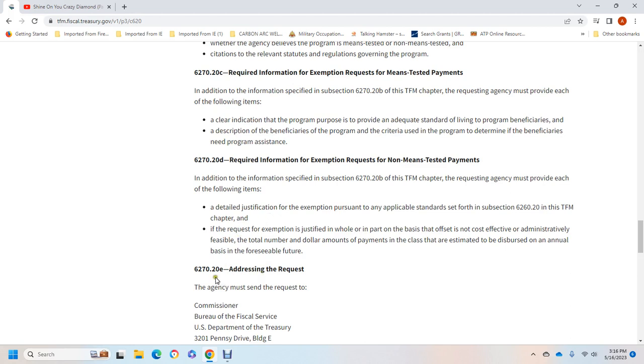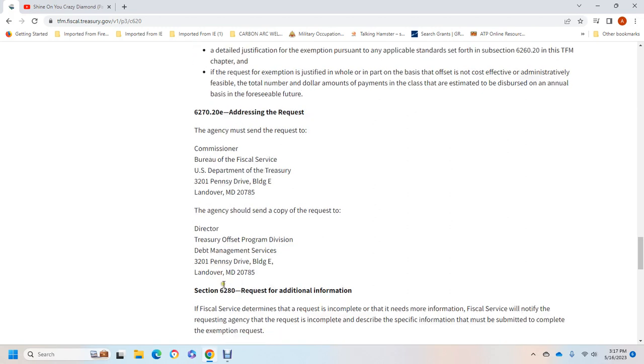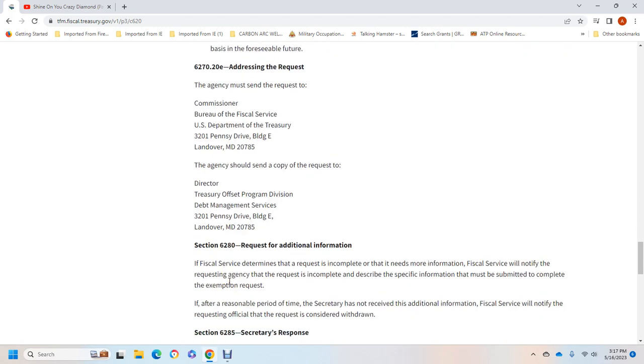627020E, addressing the request. The requesting agency must send the request to the Commissioner of the Bureau, officials of the U.S. Department of Treasury. The agency will send a copy to the Director, Treasury Offset Program, Debt Services. 6280, request for additional information. If officials of the service find the request incomplete or need more information, officials will notify the requesting agency that the request is incomplete and of the discrepancy. The information must be submitted to complete the exemption request. If within a reasonable period of time the Secretary has not received additional information, officials will notify the requesting official that the request is considered withdrawn.